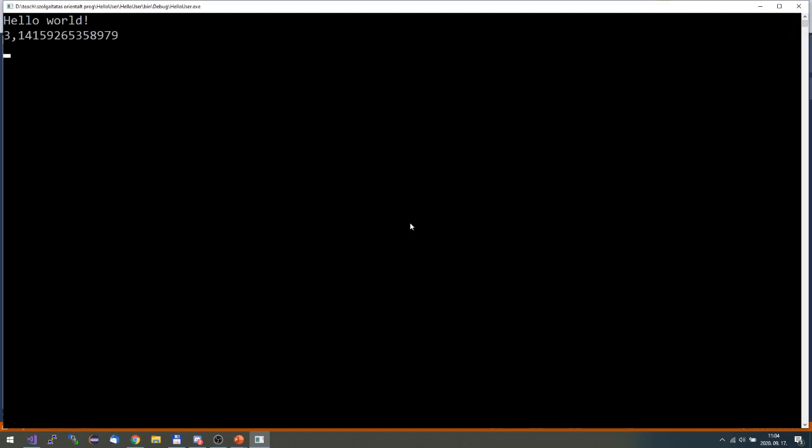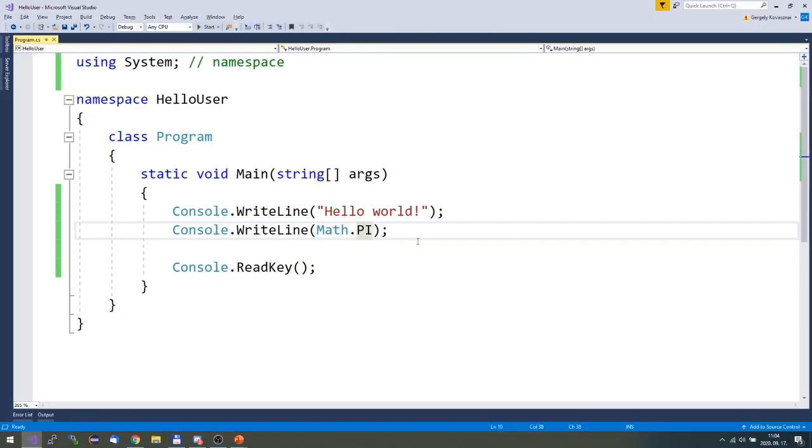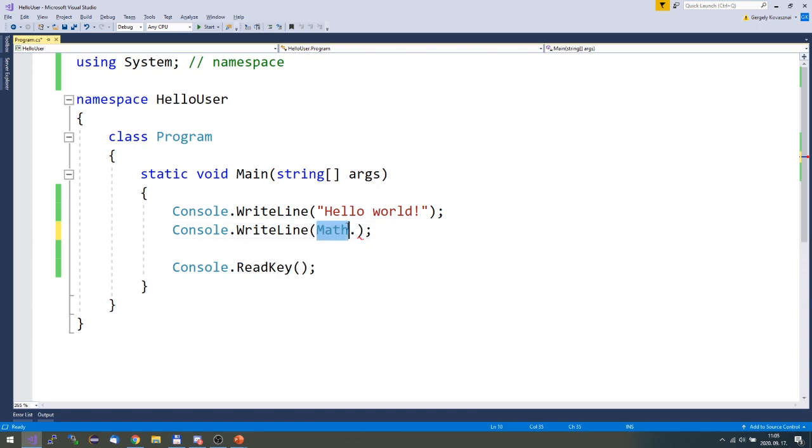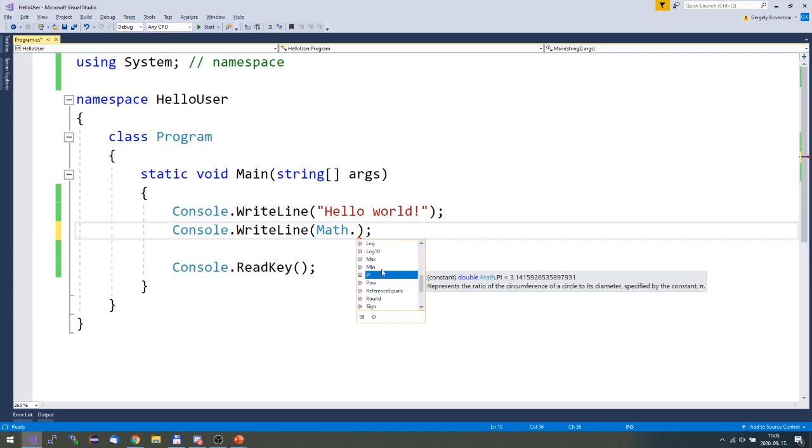Okay, so you don't even have to Google it, because it's already built into the .NET framework. This is good news for you. Actually, in this Math class, this is called a class, you can find lots of built-in constants and functions. I guess at some point you will need it.